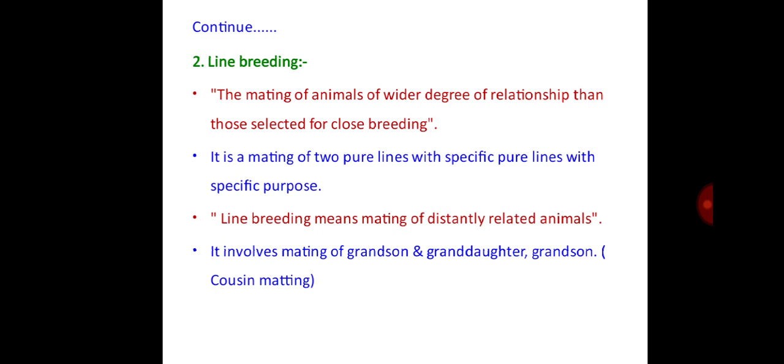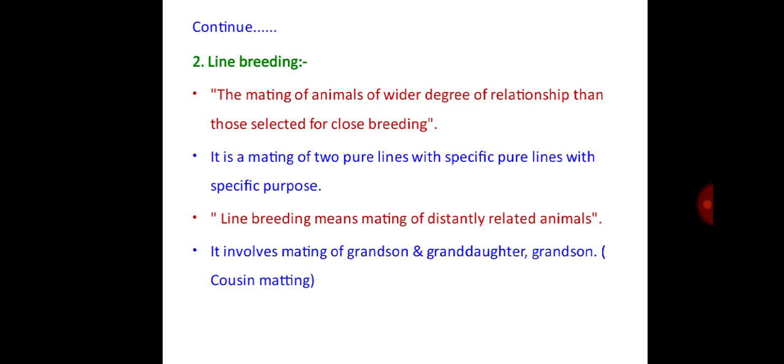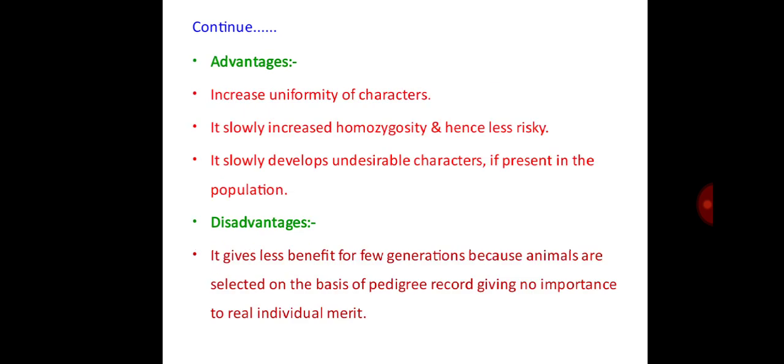The mating of animals with a wider degree of relationship than those selected for close breeding is called line breeding. It is a mating of two pure lines with a specific purpose. Line breeding means mating of distantly related animals. It involves mating of grandson and granddaughter or cousin mating.